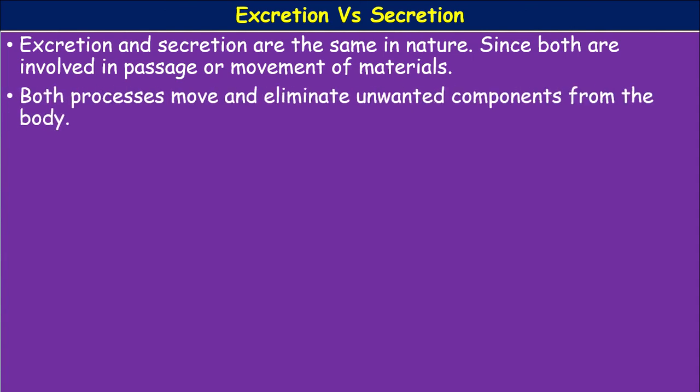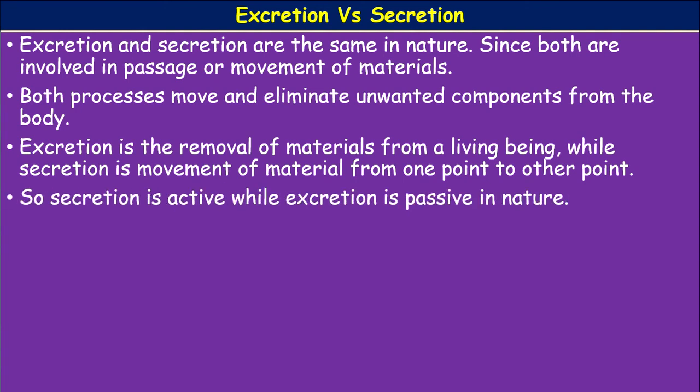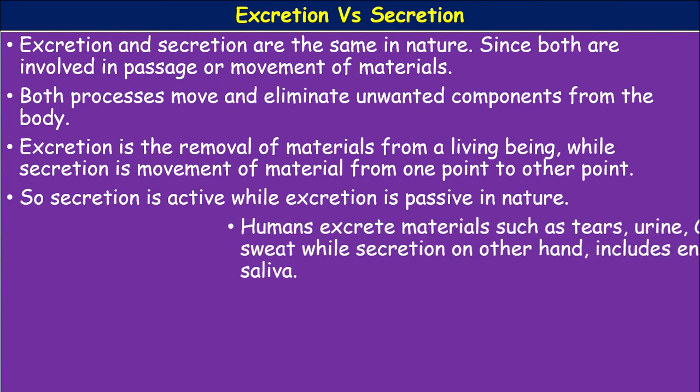Both processes move and eliminate unwanted components from the body. Excretion is the removal of materials from a living being, while secretion is the movement of materials from one point to another point, irrespective of living or non-living. So secretion is active while excretion is passive in nature.